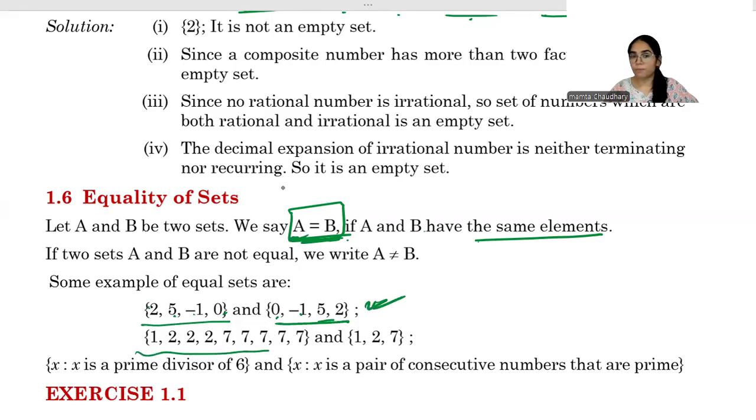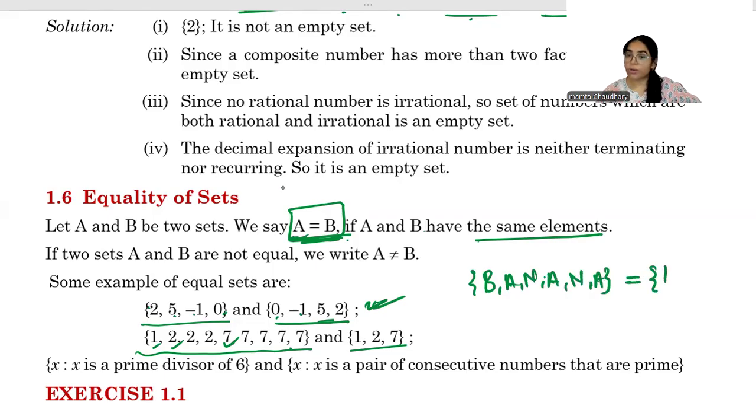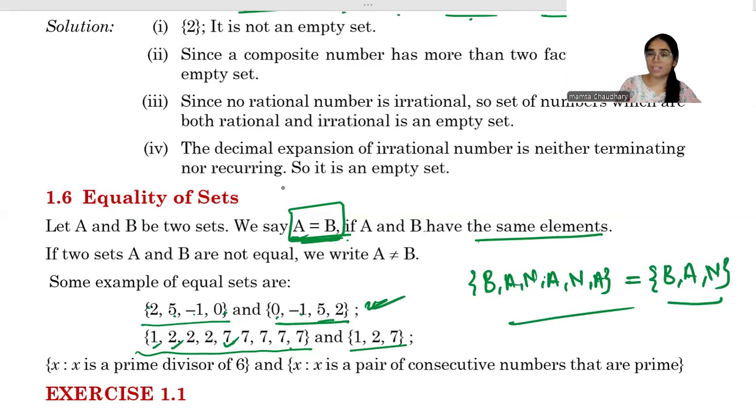If you see this one, here we have repeated numbers. So what we can write it as is 1, 2, and 7. So yes, these both sets are equal because these both sets have the same elements, which are 1, 2, and 7. If you remember banana, B-A-N-A-N-A, whether you write this or you write this, B-A-N, these both sets are equal sets. Why? Because these both sets have the same elements. Are you getting? So these both sets are equal.